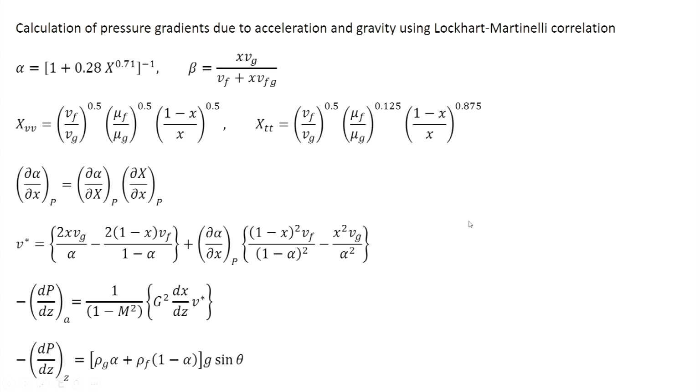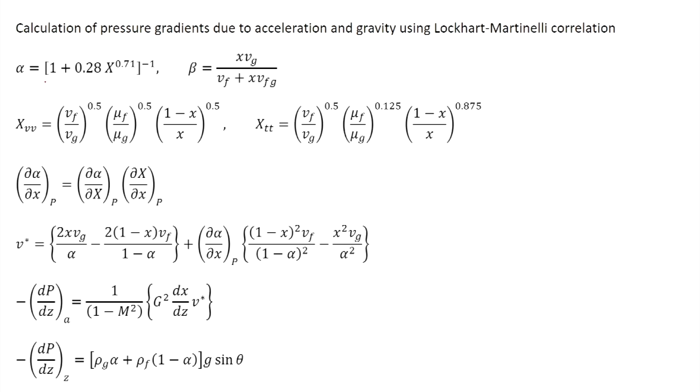Now, if we use the Lockhart-Martinelli correlation, then we can find alpha from the graphs given by Lockhart-Martinelli, or we can use a correlation, for example, the Butterworth correlation. This was obtained by fitting the graphs of Lockhart and Martinelli, and beta can be obtained from this expression, and then we should check whether alpha is less than beta or not.